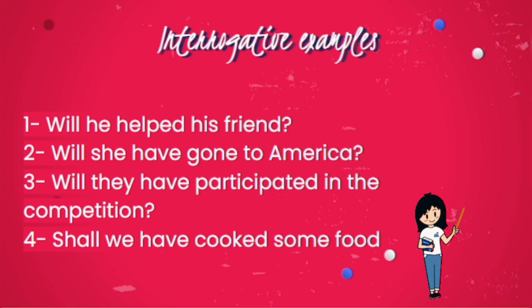For example, will he help his friend? Will she have gone to America? Will they have participated in the competition? Shall we have cooked some food? These are the examples of interrogative form.